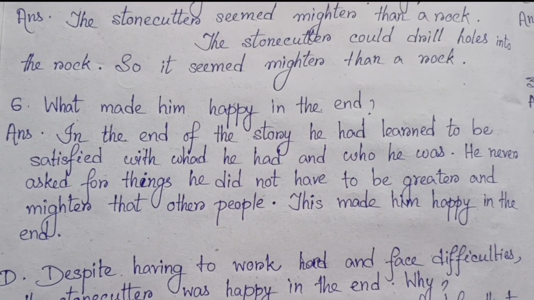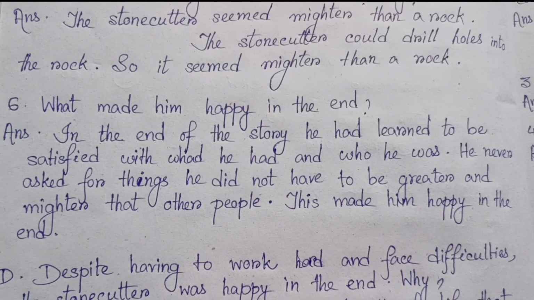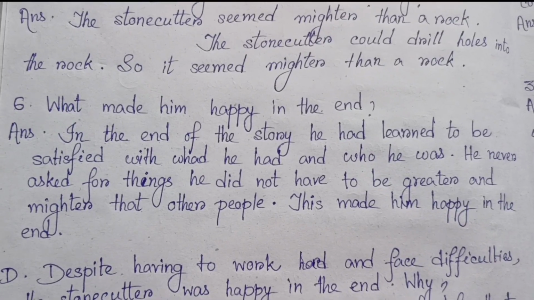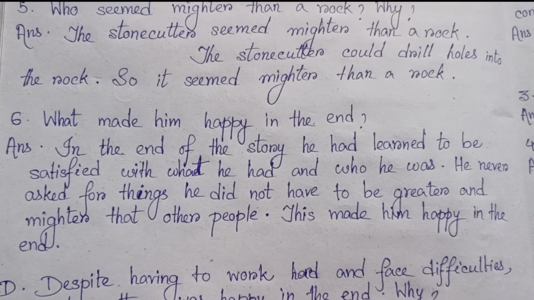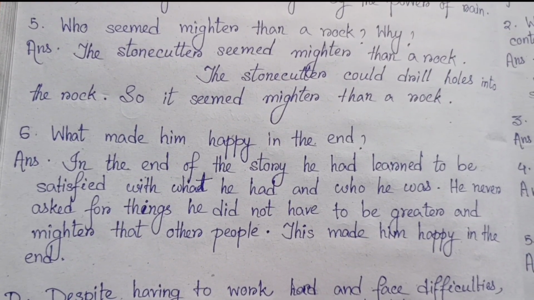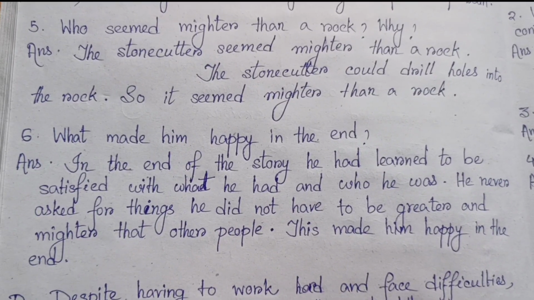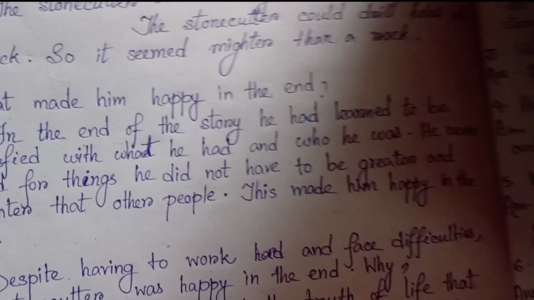Number 6, what made him happy in the end? In the end of the story, he had learned to be satisfied with what he had and who he was. He never asked for things he did not have, to be greater and mightier than other people. This made him happy in the end.